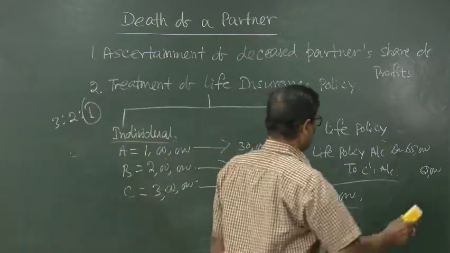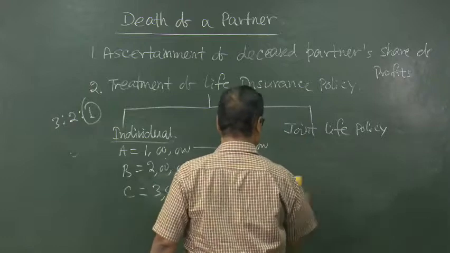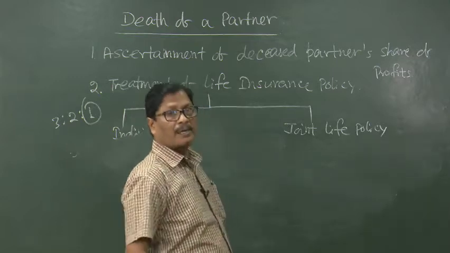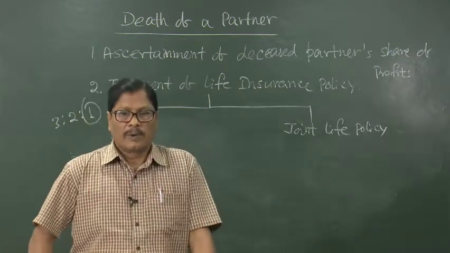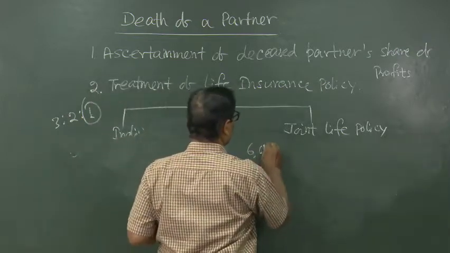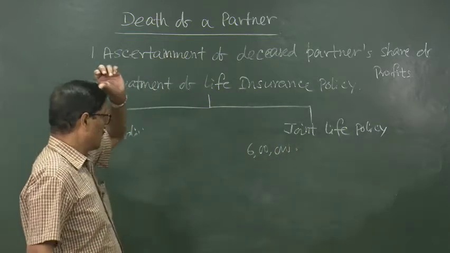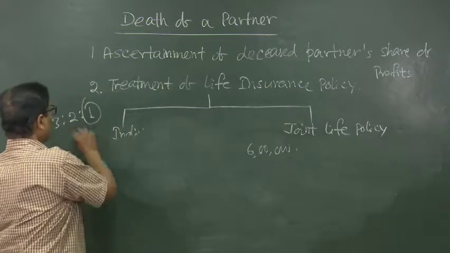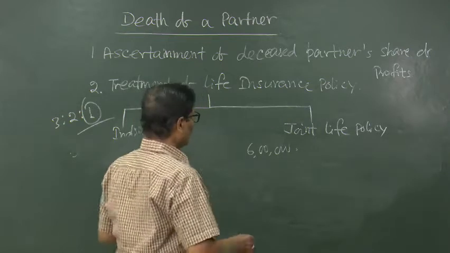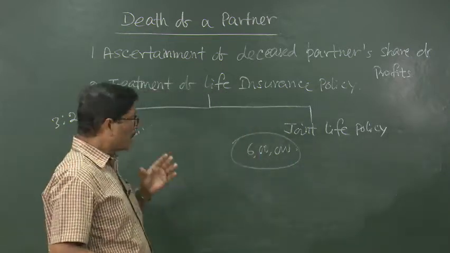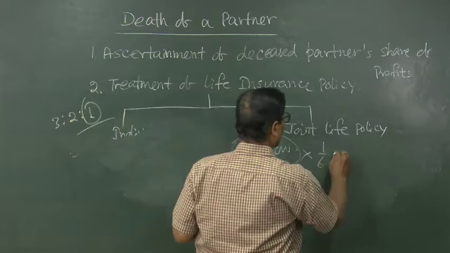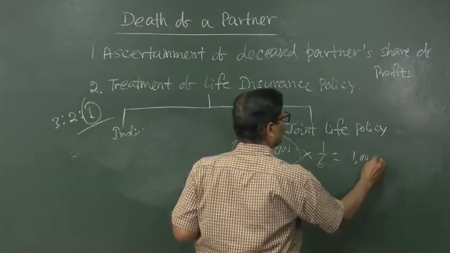In case of joint life policy, the premium is paid by the firm. Naturally, whenever one partner expires, suppose we have taken a policy for 6 lakh, when one partner expires, here C expires, any one partner expires means the entire amount of the joint life policy will be recovered from the insurance company. So, we will be receiving 6 lakh rupees. Out of 6 lakh rupees, what is his share? We will be taking 6 lakh into 1 by 6. So, he will be getting 1 lakh rupees towards joint life policy.